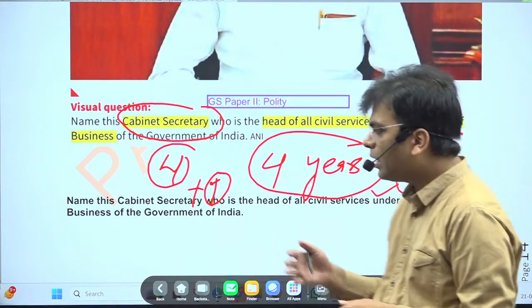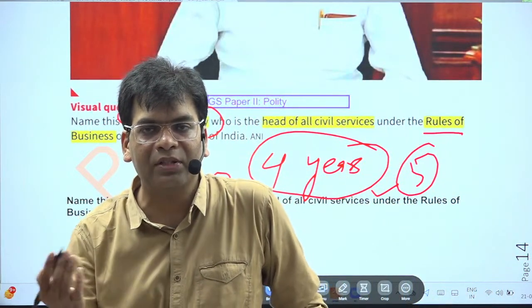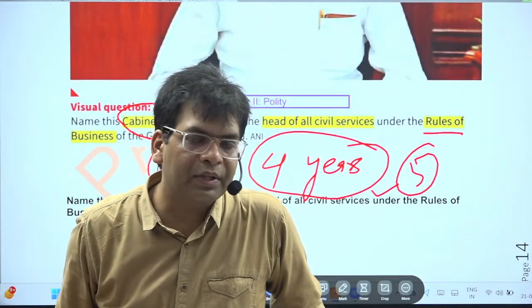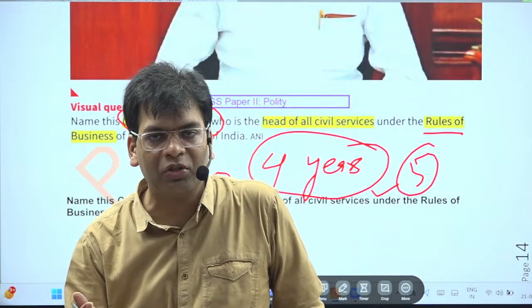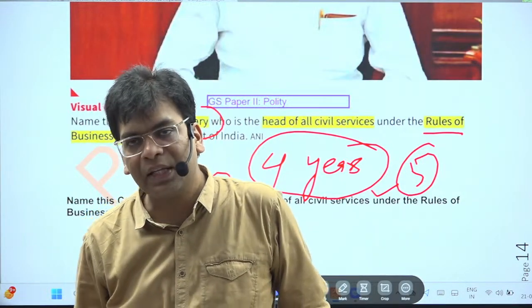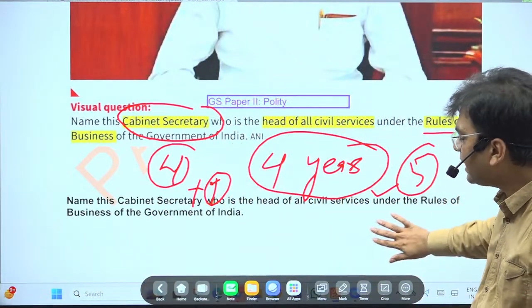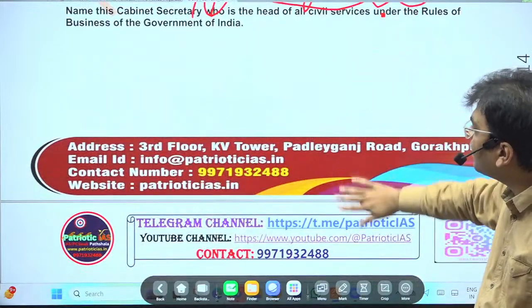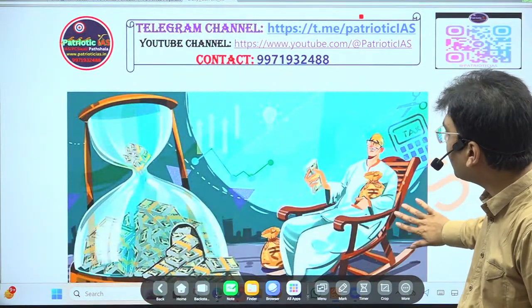He is also the head of the business allocation: whenever any decision is taken with the allocation of businesses to the different secretaries or also the cabinet minister, they are updated with the different laws and legislation by the cabinet secretary. The cabinet secretary is the coordinating body as well as the connecting link between the different secretaries. So please remember all these things.